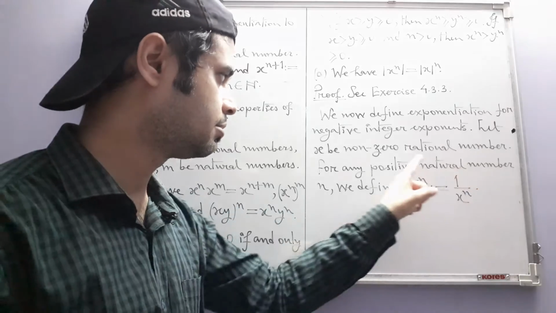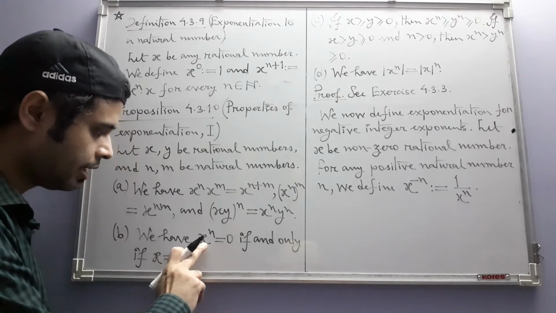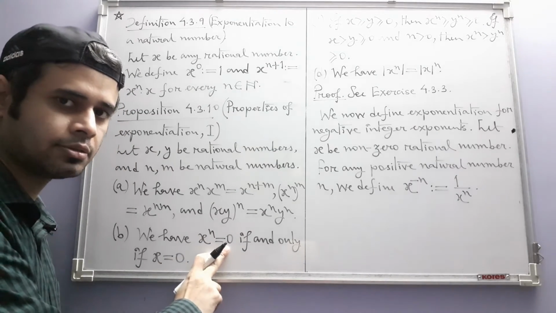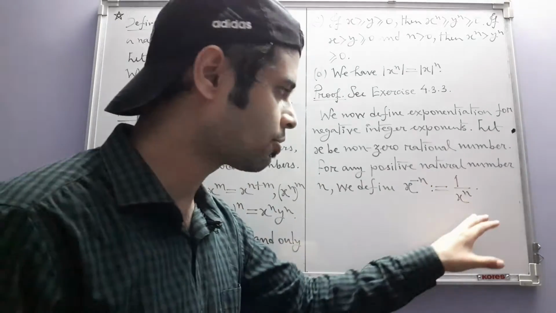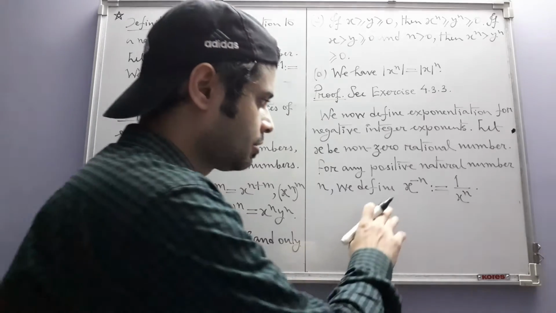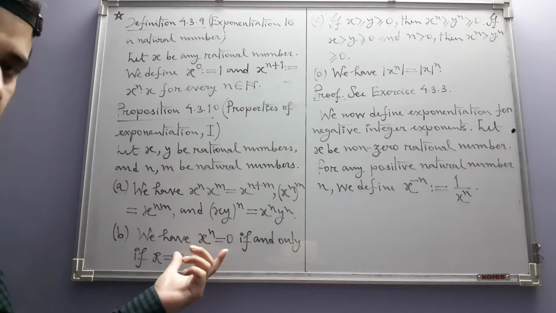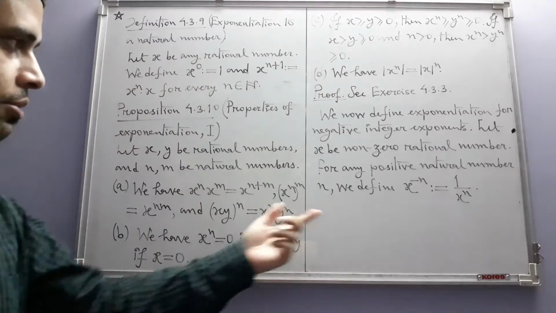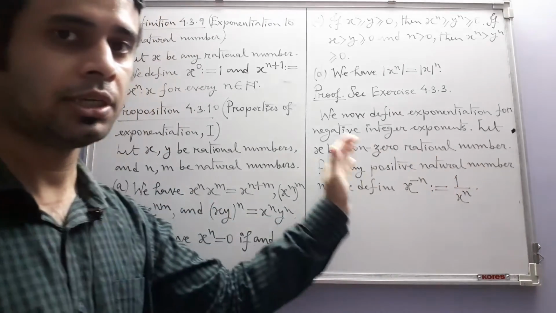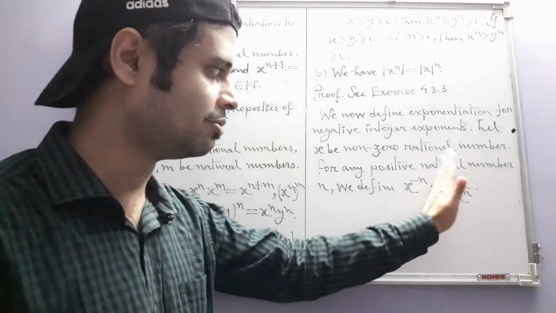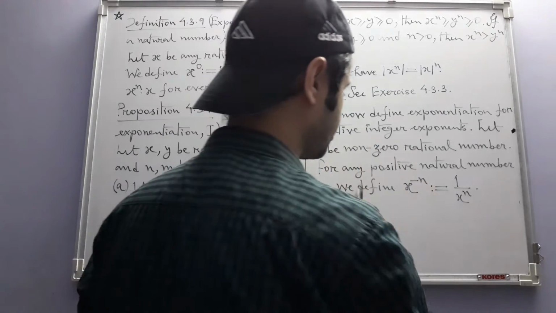Because x is a non-zero rational number, from part B, x to the power n also has to be non-zero. It's a non-zero rational number, and because of that its reciprocal exists. That's why we needed x to be non-zero. Note that according to this same part, if x is equal to 0, then x to the power n is 0. So had we allowed x to be 0, we could not have defined x to the power minus n like this.